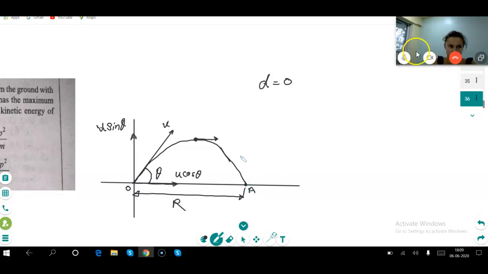So d is zero. This is the vertical motion from O to A.